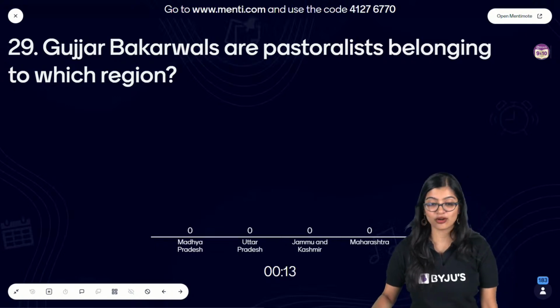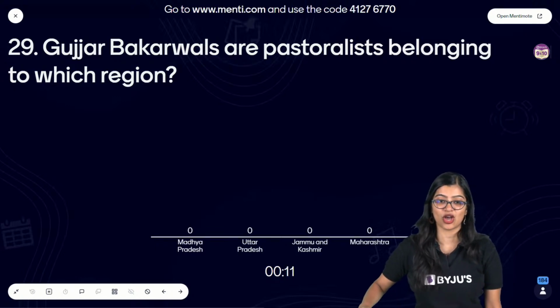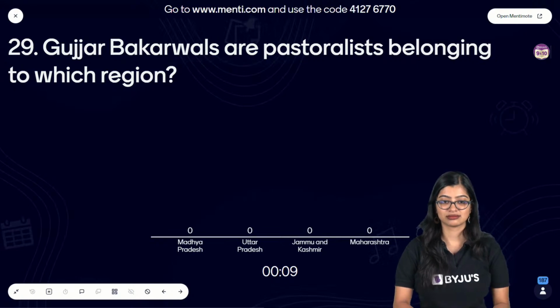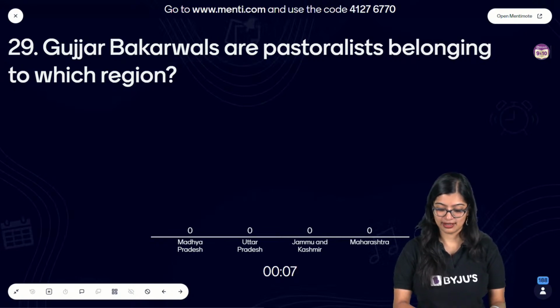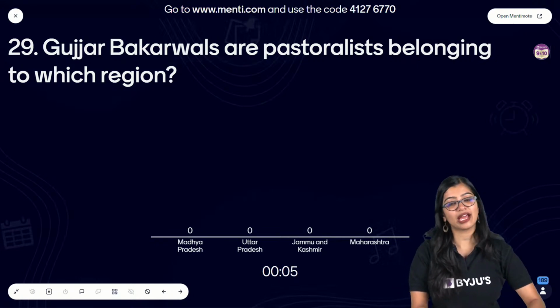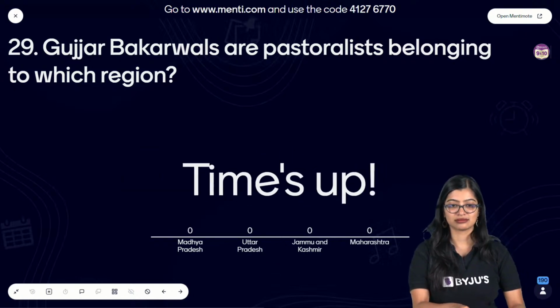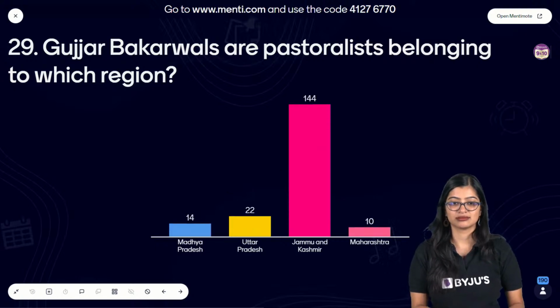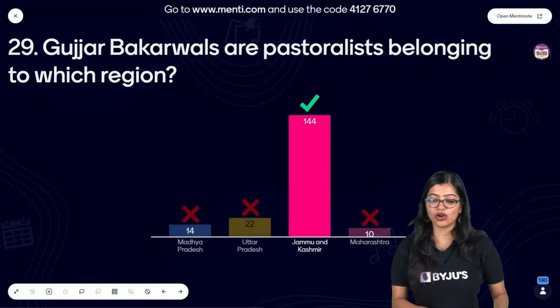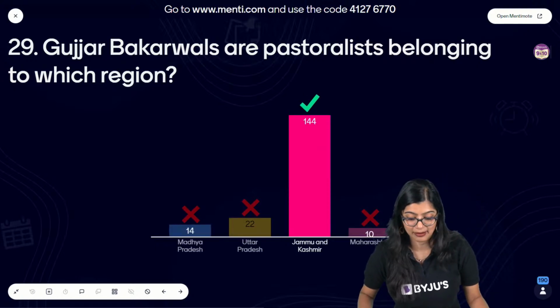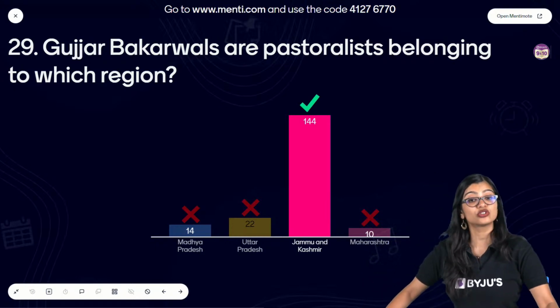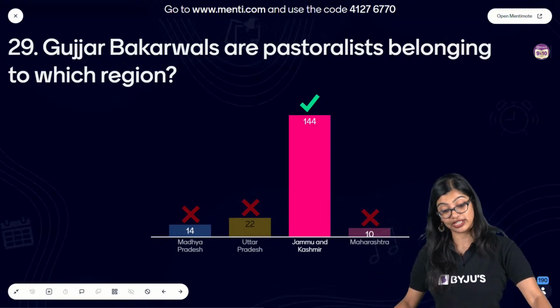Very good. I can see 14, 15 more seconds left on the clock. This is very simple. You don't need any explanation for this. This is very easy. These particular pastoralists belong to the Jammu Kashmir region.